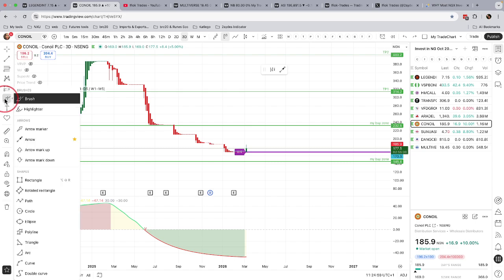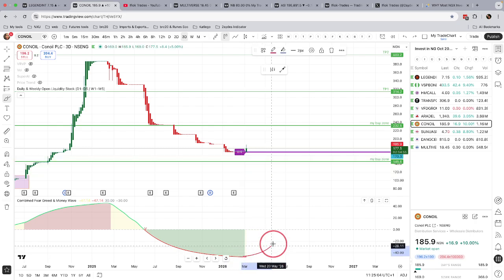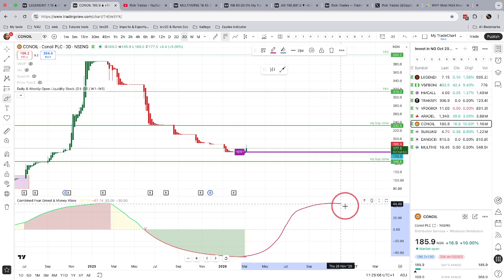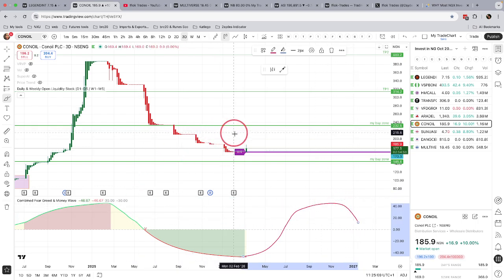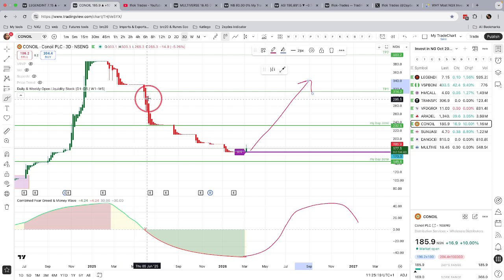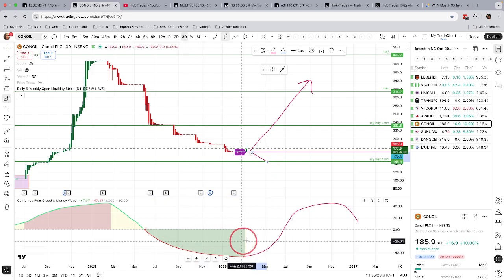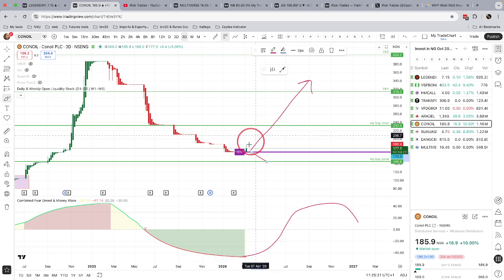If we are correct that this is accumulation, then I expect that money wave will start to go up, and then we have a more positive outcome of this moving even higher towards my trade plan. Don't forget, you must always have a plan. But it's possible that prices could even come down, you know, but my valuation lives under 145. But I'm optimistic because the fear has turned into neutrality, and there's a possibility that price can continue to go up. Okay, so that's accumulation.